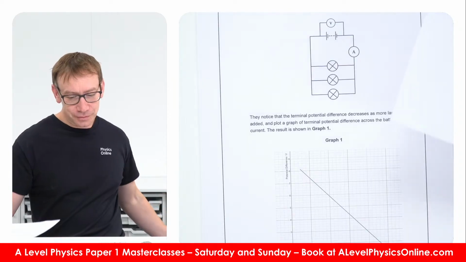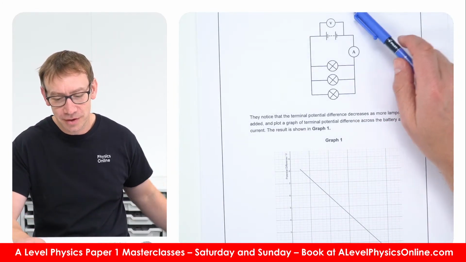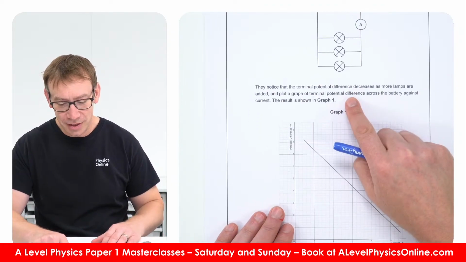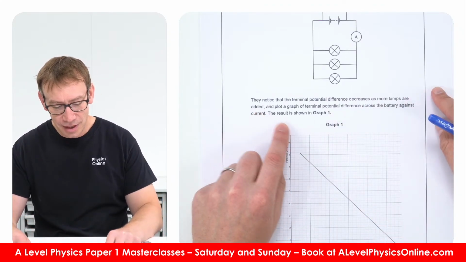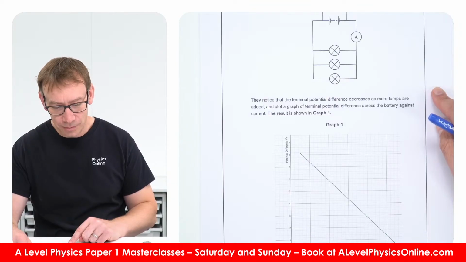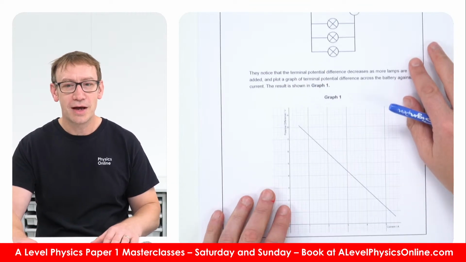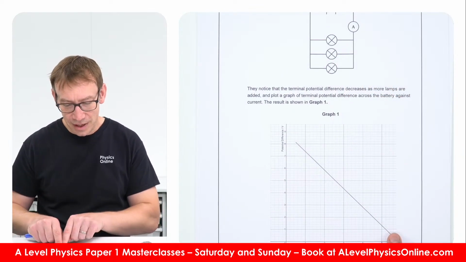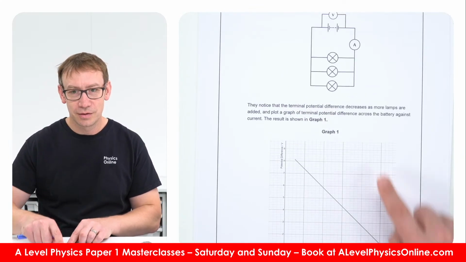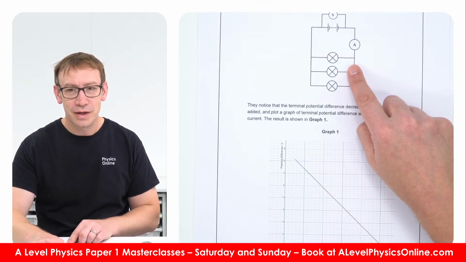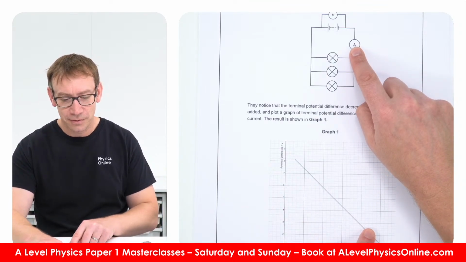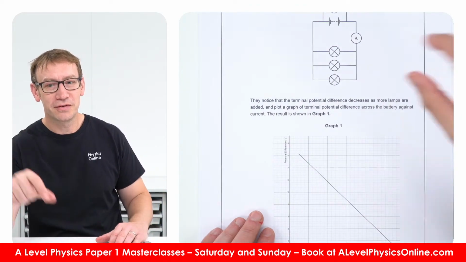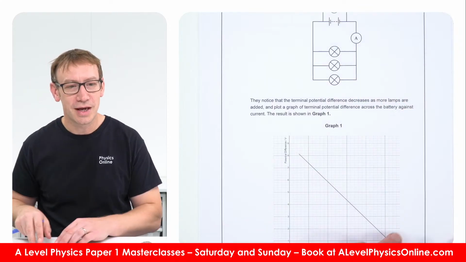A student investigates how the terminal potential difference across the battery varies when more lamps are added in parallel. They notice the terminal PD decreases as more lamps are added, and they plot the graph. So that one there basically shows how as you have a lower external resistance, we have a bigger current and therefore a smaller potential difference. So this is like having, rather than a variable resistor to alter the external resistance, we're just doing it by adding more lamps.